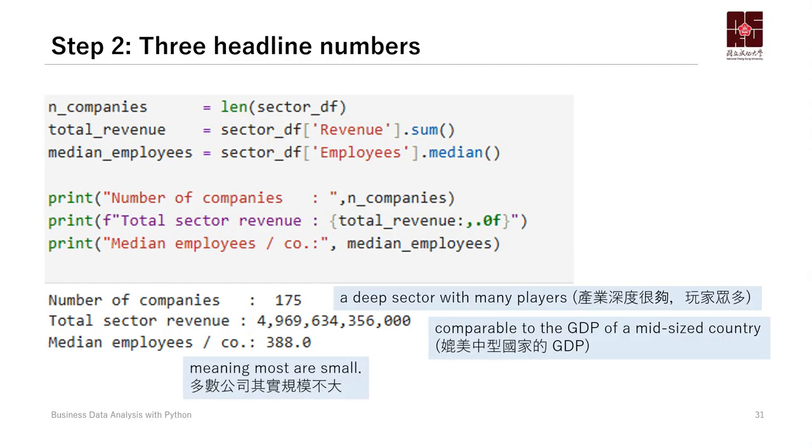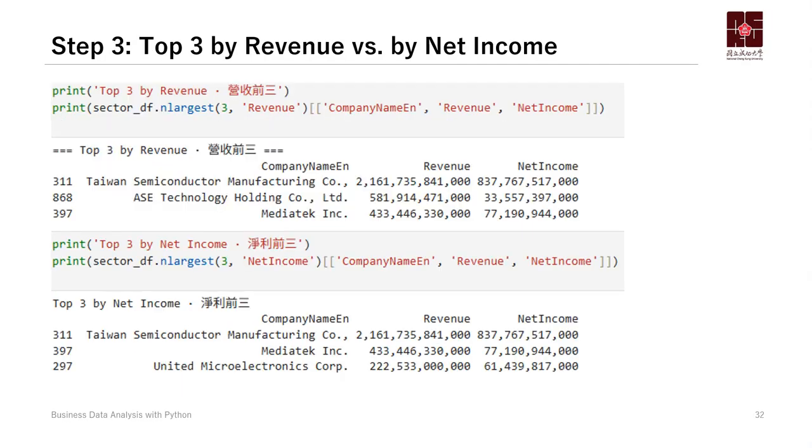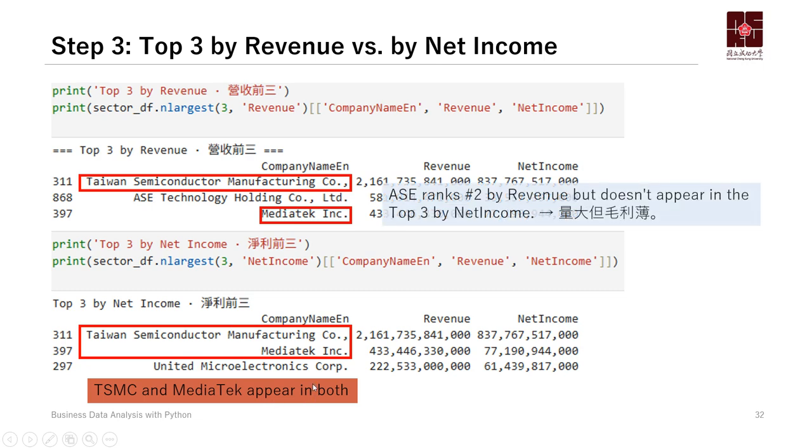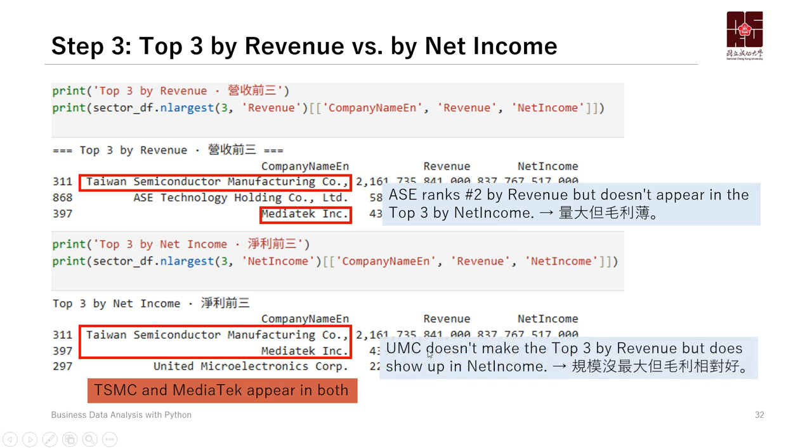In my slide, I will also show you all the things. Okay, you can do the things by yourself, just like here. TSMC and MediaTek appear in both. Okay, and the ASE ranked 2, second one by revenue, but doesn't appear in the top 3 by net income. And the UMC doesn't make the top 3 by revenue, but does show up in net income. So we can know that the scale, United scale maybe is quite large, but they have the good net income.